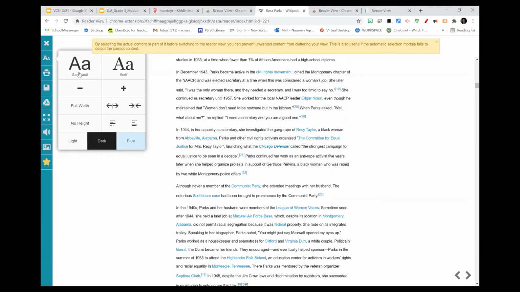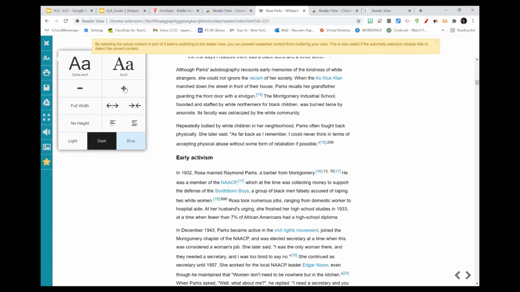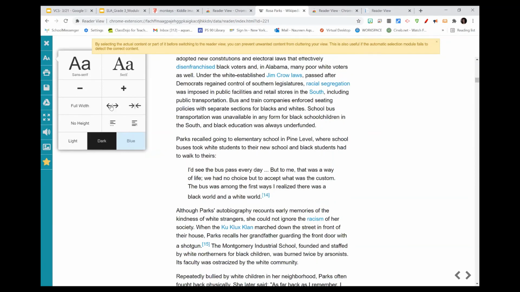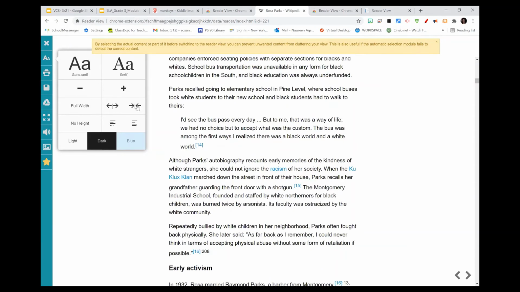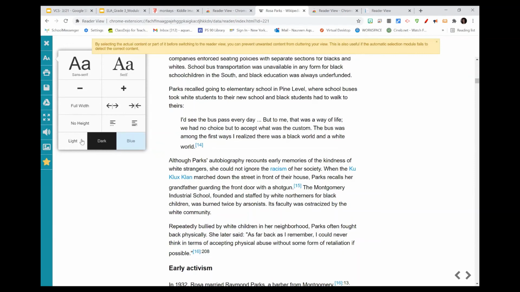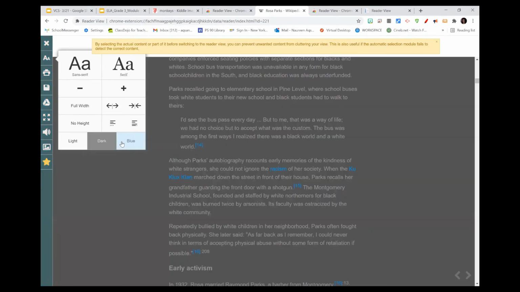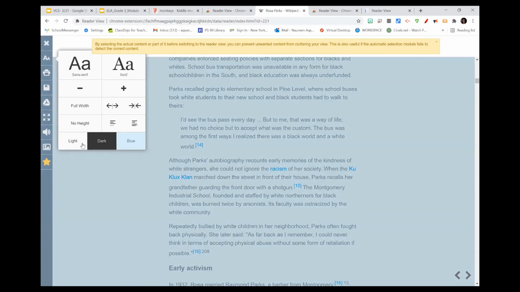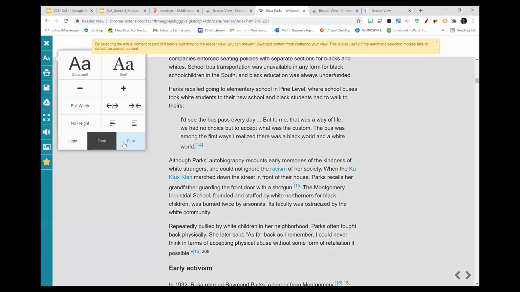Now, there are other added bonuses to this extension. For example, students can make the text into a different font or a different style. They can make it bigger. They can make it smaller. They can increase or decrease the width of the text. They can increase or decrease the height, so it's more spaced out for them. And they can change the background in any manner that they want. They can make it light, dark, or blue.